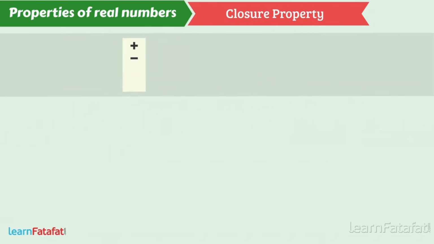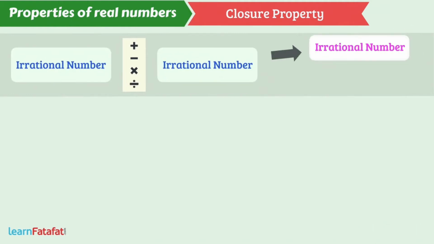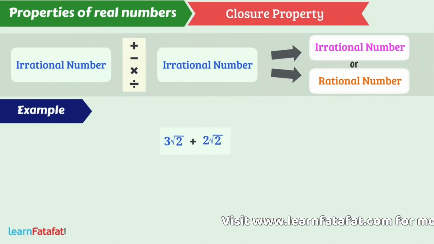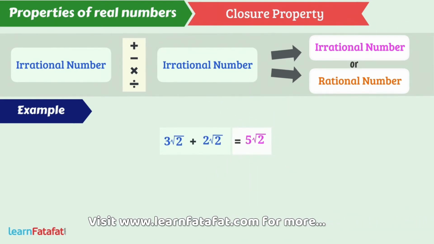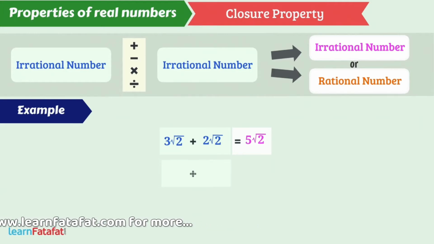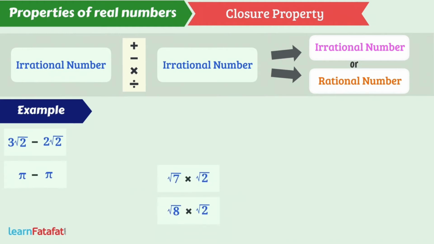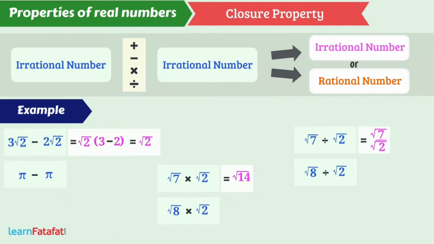The addition, subtraction, multiplication or division of irrational numbers can be irrational or it can be rational as well. For example, the addition of irrational numbers 3 root 2 and 2 root 2 is 5 root 2, which is an irrational number. But the addition of irrational numbers root 6 and minus root 6 is 0, which is a rational number. In the same way, the subtraction, multiplication or division of two irrational numbers can be irrational or it can be rational as well.